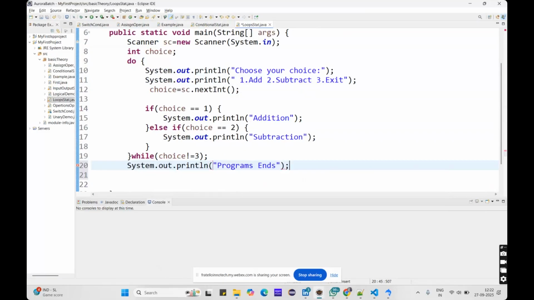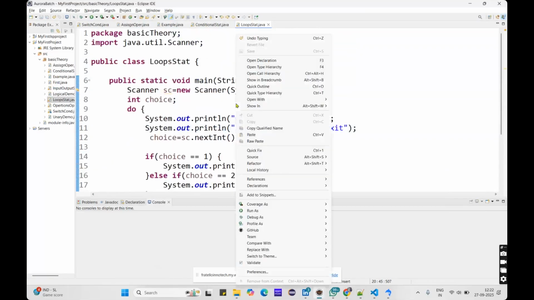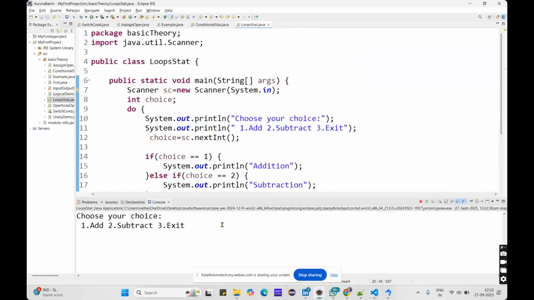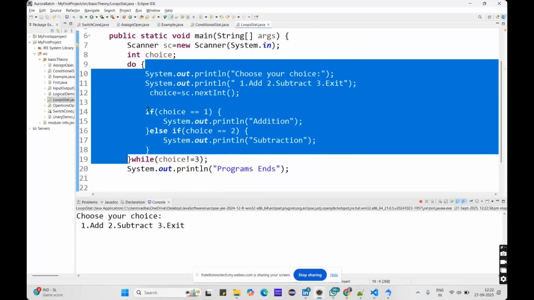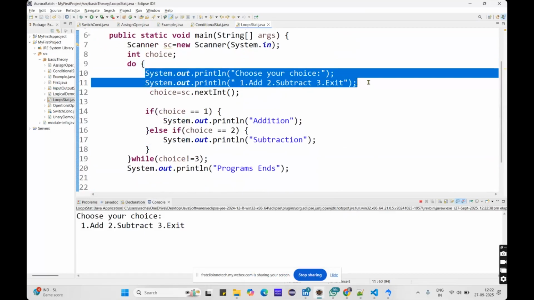Understand, right? So what I am explaining, let me run this first. I have saved it, so let me run this as a Java application. See, without any interaction from me, it directly gets into this do while loop, because it is not checking any conditions, it will directly execute this loop.